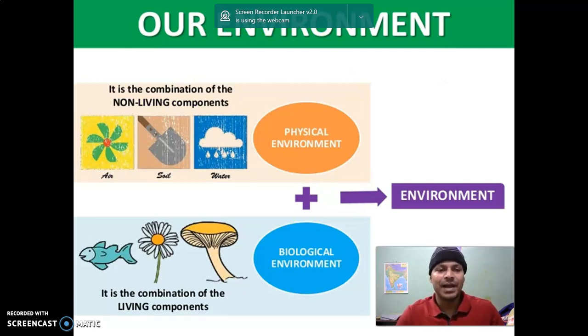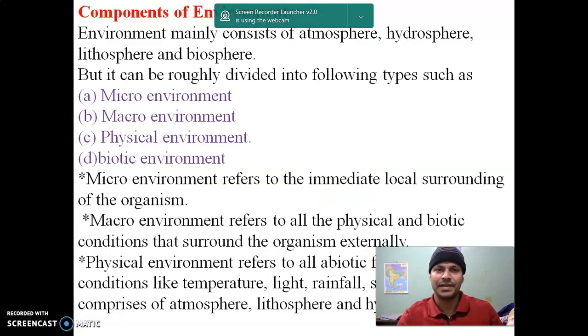You see first this is air, soil and water, and together they make the physical environment, and these are the non-living components of our environment. And the second, the fish and the flower and all other living parts, make the biological environment, or we can say the biotic part, and all together they make the environment.